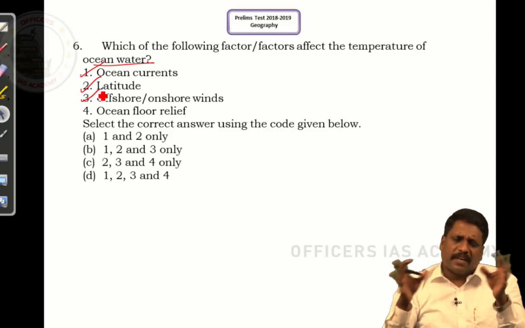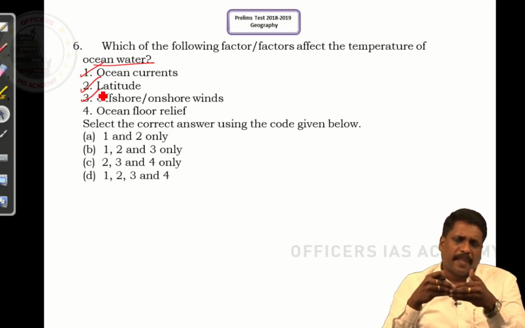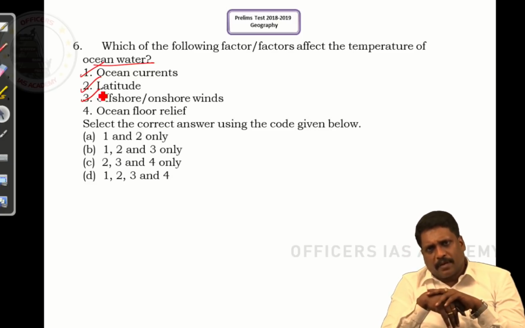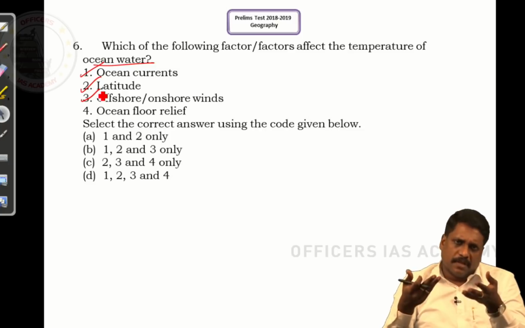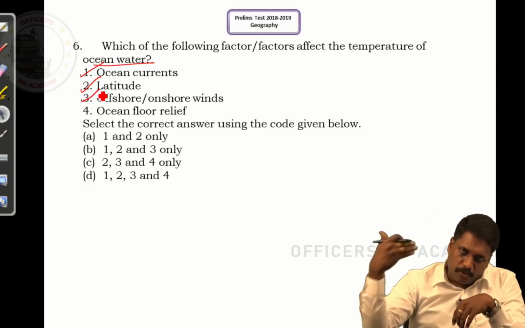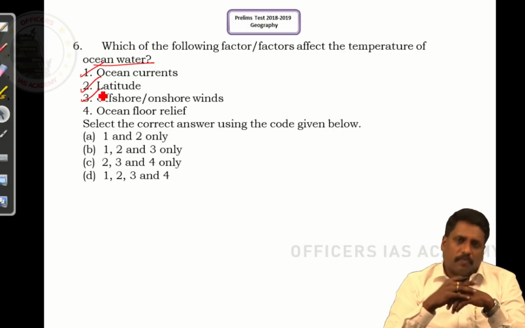Two different ways I can talk about this. See, what is this offshore wind? Any wind which flows off the coast, you call them an offshore wind. It means, put very simply, a kind of land breeze. Land breeze, you call them an offshore wind. Sea breeze, from the sea, if it flows to the land, you call them an onshore wind.